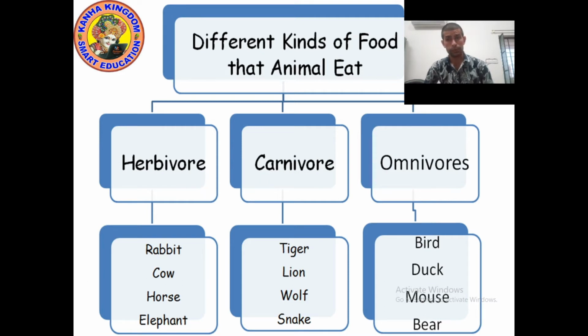Omnivores. What do you mean by omnivores? Animals which eat both plants and other animals.